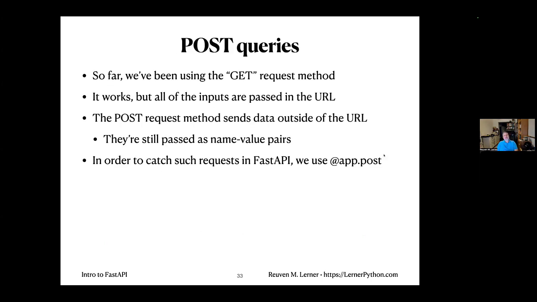Well, so far we've been using the GET request method, and it works, but all the inputs are passed in the URL. The POST request method sends it outside of the URL. They're still name-value pairs, but it means that we can pass things that are a little meatier and longer and not mess up our URL quite so much. Now, in order to catch such requests in FastAPI, we need to use app.post. But this is not enough.